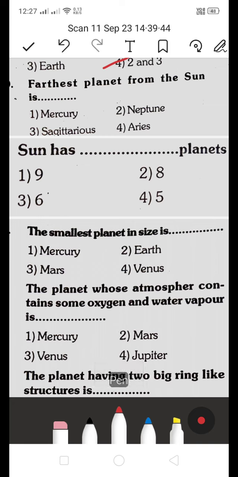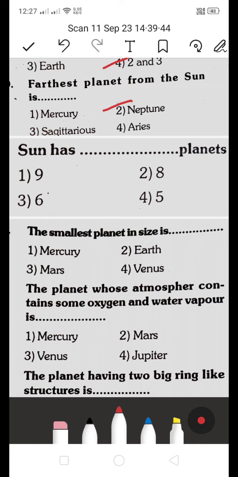Next, the farthest planet from the sun. Is it Mercury, Neptune, Sagittarius, or Aries? Which is the right answer? The farthest planet from the sun is Neptune. And as I said earlier, Mercury is the nearest planet to the sun, and the farthest is Neptune.